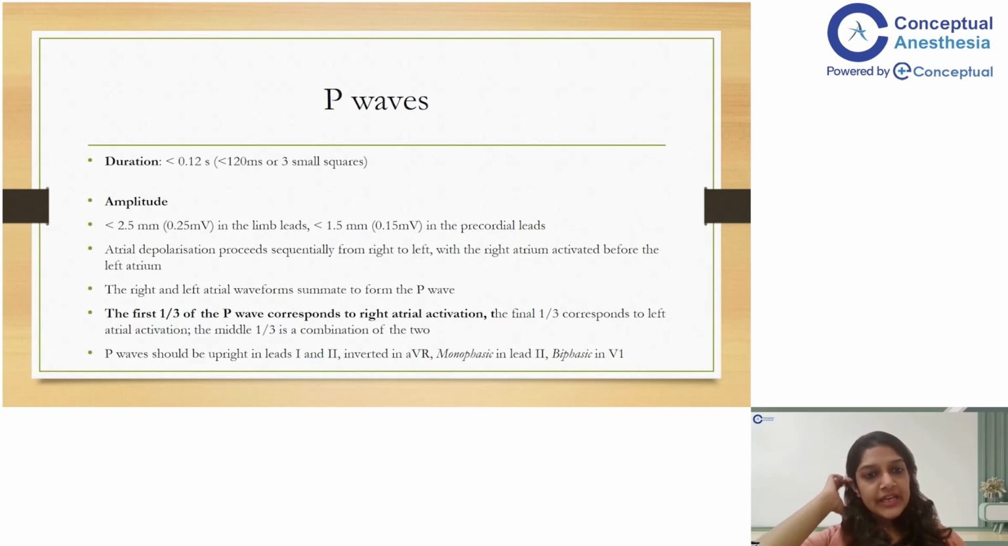So when we talk about the atria, the right atrium depolarizes first. That is why the P wave that is formed is actually the summation of the depolarization of both the atria, the right and the left atria. So if you divide this P wave into three parts, the first one third of the P wave will correspond to the right atrial activation. The last one third corresponds to the left atrial activation, and the middle one third is a combination of the two. P waves are upright in leads 1, 2, but they are inverted in AVR. And most importantly, in lead V1, they are biphasic.